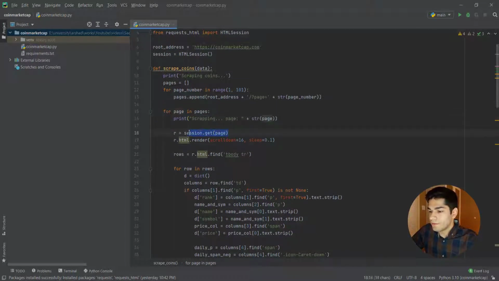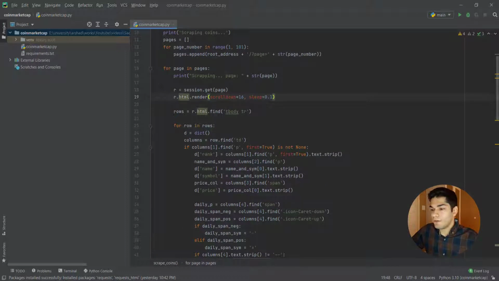And we are gonna, from the session that we started, get the page based on the pages that are inside this array up here, and render the HTML, scroll down 16 times because we want to load all the JavaScript loaded data, and sleep for 0.1 seconds. And this is for loading all the data because we need all the data before we can scrape it, right?